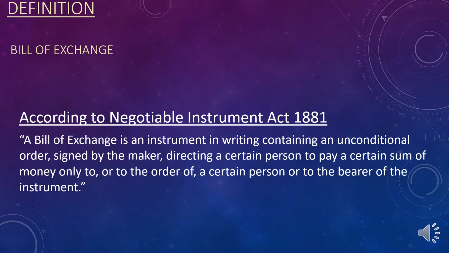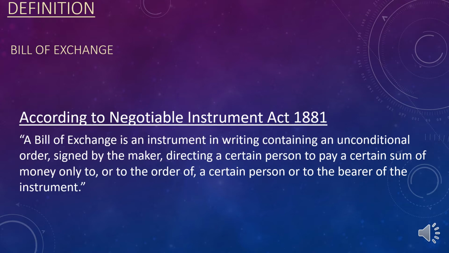A bill of exchange is an instrument in writing containing an unconditional order signed by the maker, directing a certain person to pay a certain sum of money only to, or to the order of a certain person, or to the bearer of the instrument. Now here in this definition, it is clear. A bill of exchange is an instrument in writing. That means that instrument, that letter should be in writing. It should not be oral.